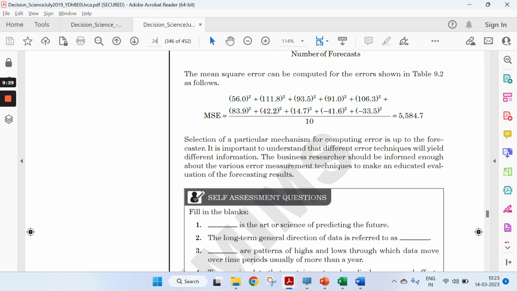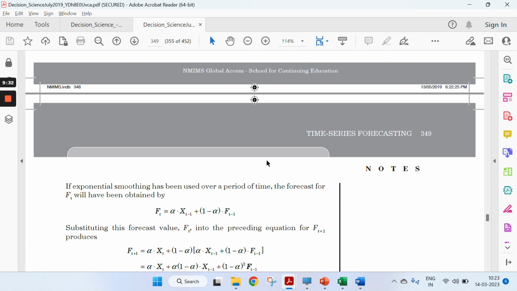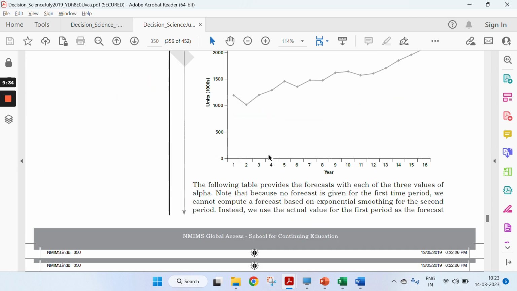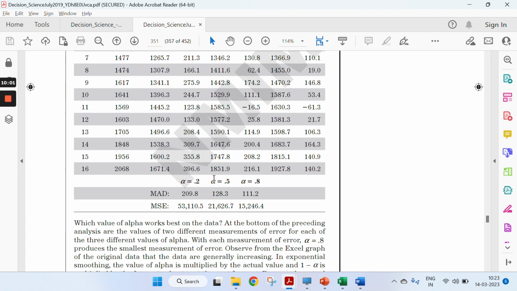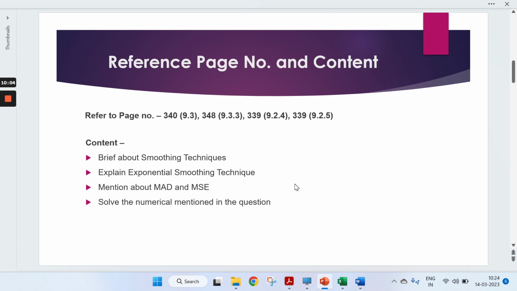After that again you need to go back to 348 and conclude which is the best approach. If you see this, you just need to refer to this column, where alpha 0.8 gives the smallest value of error. Obviously we are pretty much aware that where the difference between the actual and the expected value is minimum, we would prefer that particular value. So wherever you get the minimum value, you just need to explain that this is the minimum value, so we need to go with that alpha value, right? So I think the first question is pretty much clear, what you need to write.